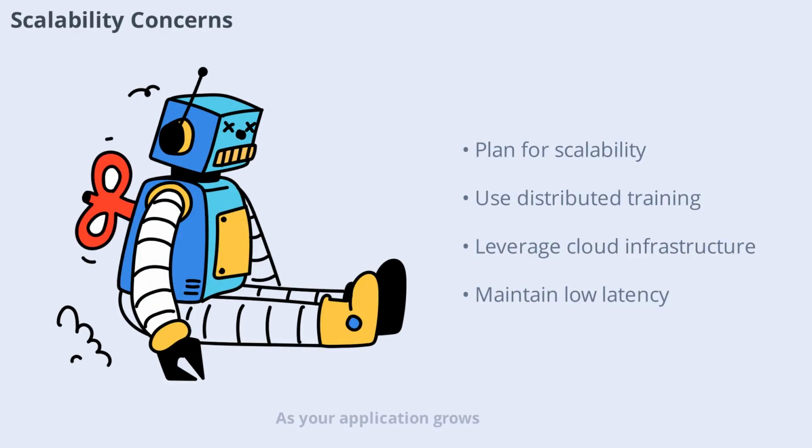As your application grows, your deep learning model must scale to handle increased demand. Scalability challenges include managing larger datasets, serving more users, and maintaining low latency. Solutions include distributed training, model parallelism, and using scalable cloud infrastructure. Planning for scalability from the start helps you avoid bottlenecks as your project expands.